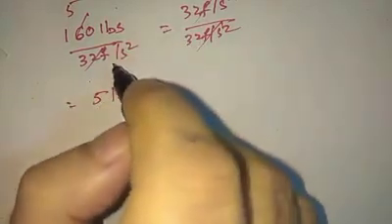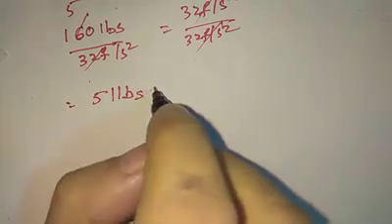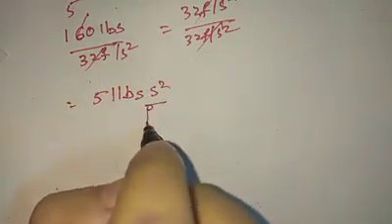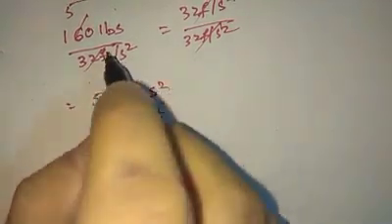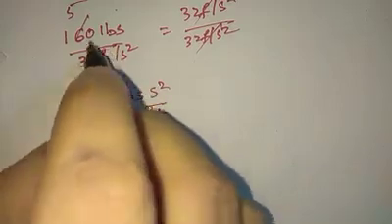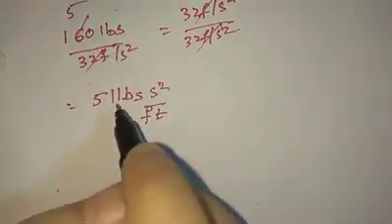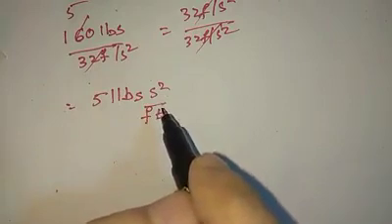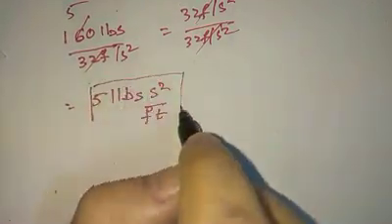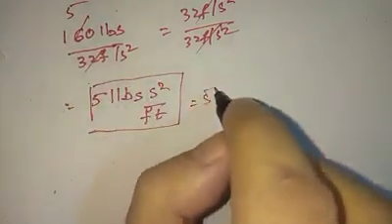Instead of writing it as 5 pounds, I flipped it over. So 5 pound second squared per foot, right? And this is exactly equal to 5 slugs.